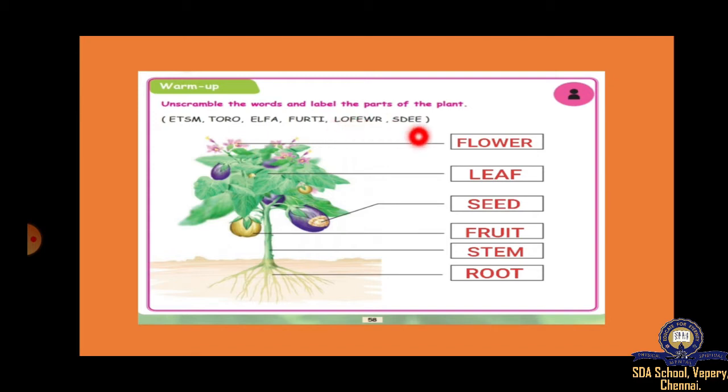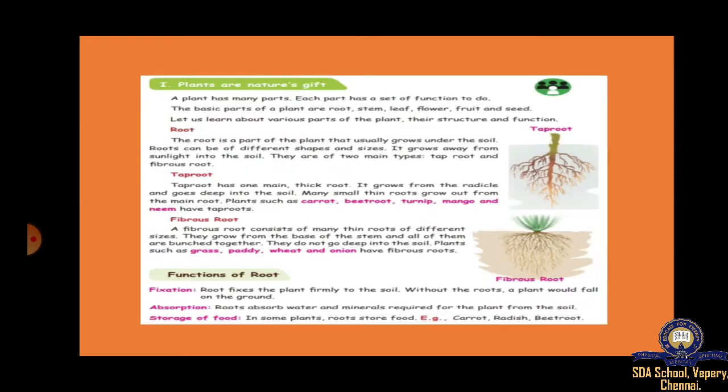Flower. The next one is leaf. Now the next one is seed. The next one is fruit. The next one is stem. Last one is root. So these are the spellings for those, and I have unscrambled the words. Okay, just copy down.